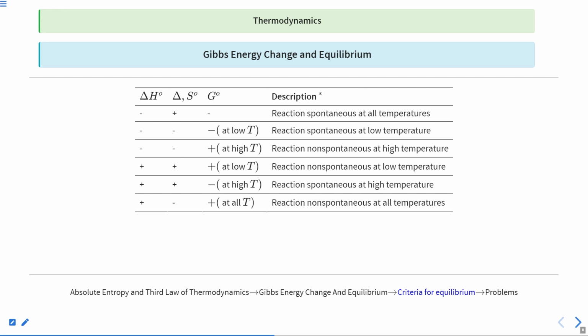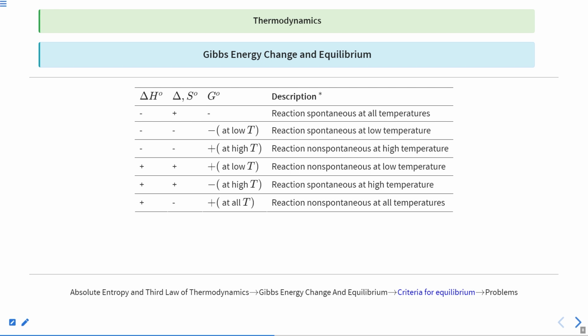Next is the other case. If you take a low temperature, then T delta S will be smaller, and hence the negative value will be smaller because delta H is already positive. That will result in a positive value of delta G naught. So the reaction will be non-spontaneous.